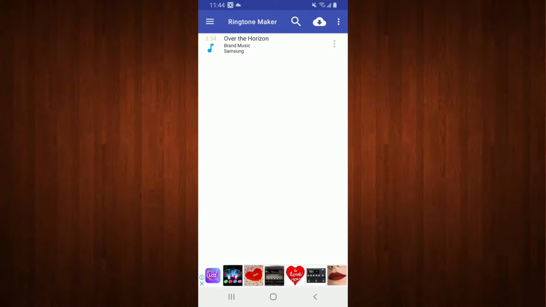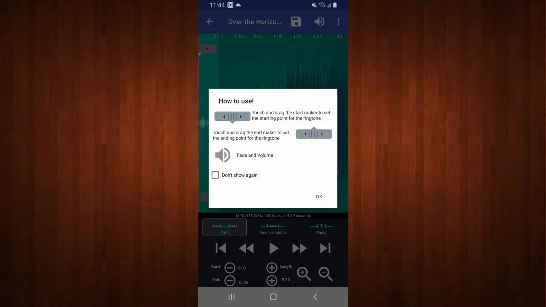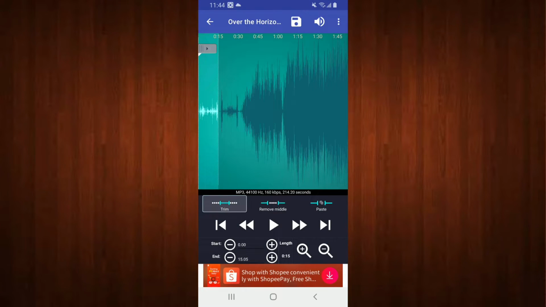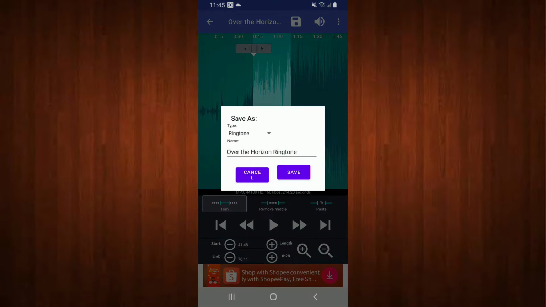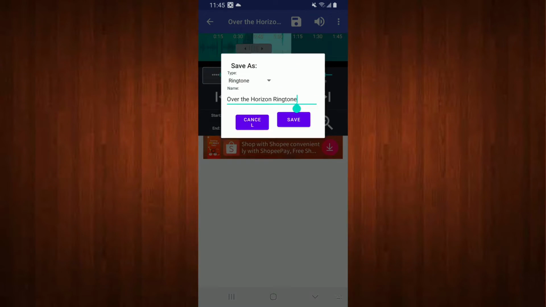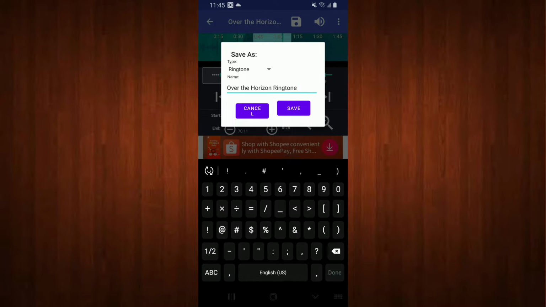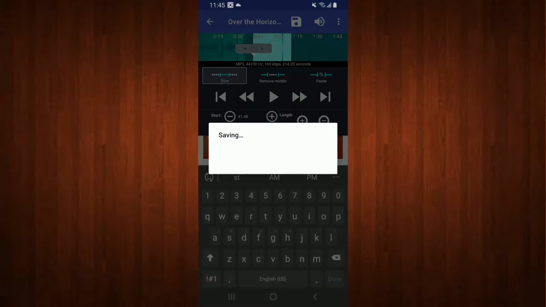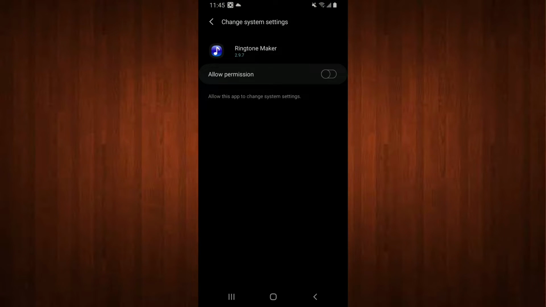Then, click the three dots beside the ringtone and click Edit. In here, just listen to the sound and adjust what part of the ringtone you want. You can crop this by dragging the arrow above and below. Once you're done, click Save and then select Make Default Ringtone.